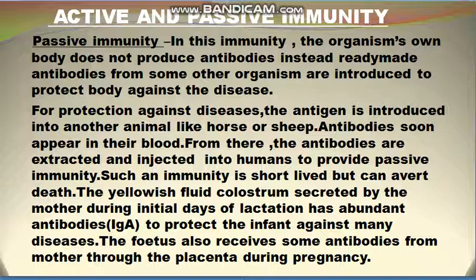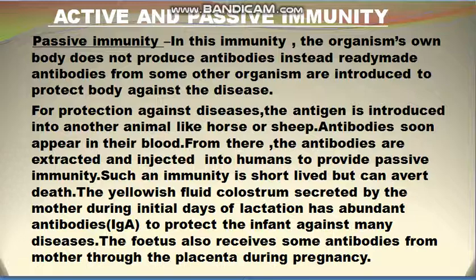And how does it happen? The antigen is introduced in some animal like a horse or sheep, and in the body of the animal antibodies are produced, and from the blood of the animals, antibodies are extracted and then injected into human beings, and then human beings get antibodies immediately. This is passive immunity, and it is short-lived. This immunity is quick and short-lived, but it can protect us from serious diseases, or it can protect us from death.